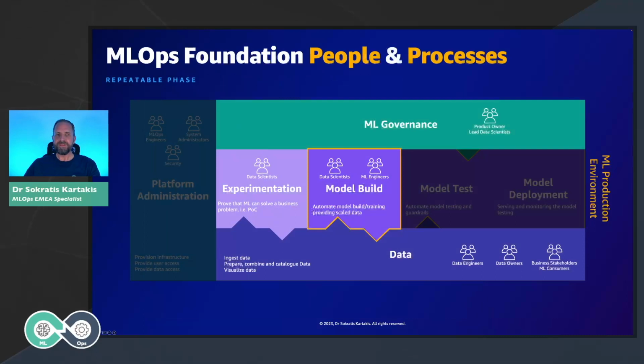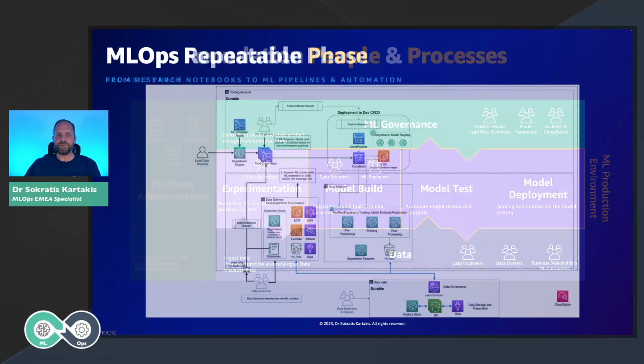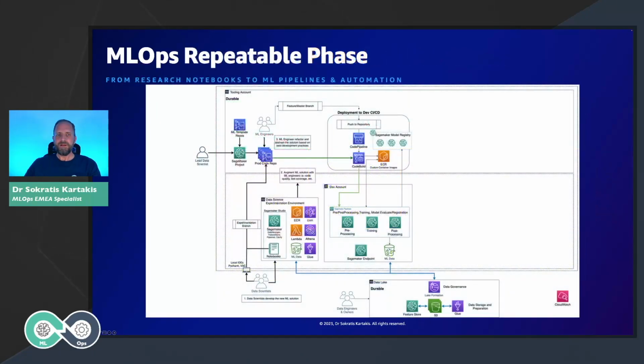Now, after this repeatable phase, we have the reliable phase. In the reliable phase, we need to introduce model testing and model deployment, and also to improve the model governance. Let's see how it looks. This is the architecture of the repeatable phase.